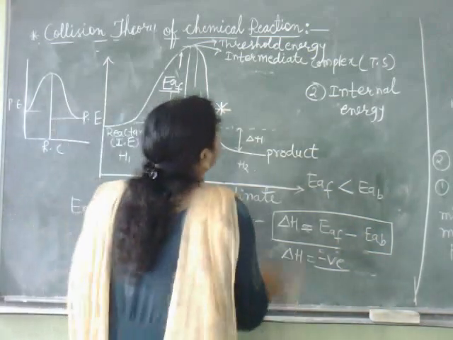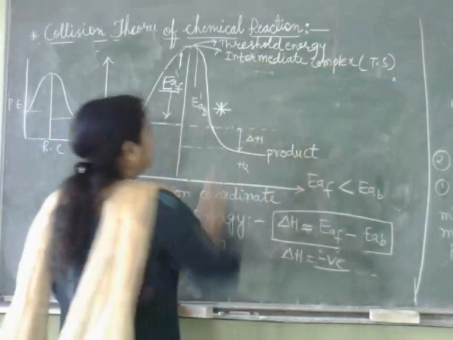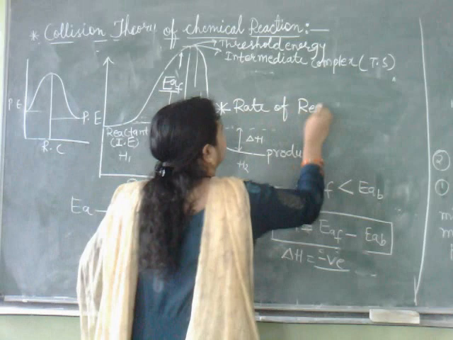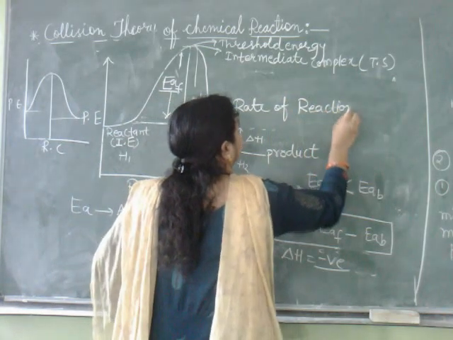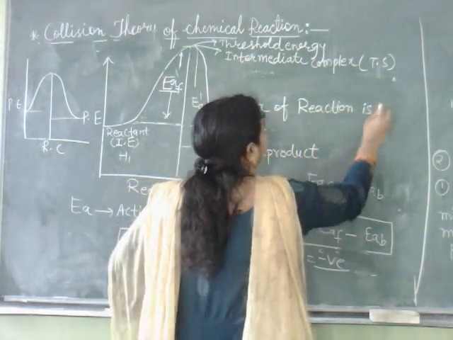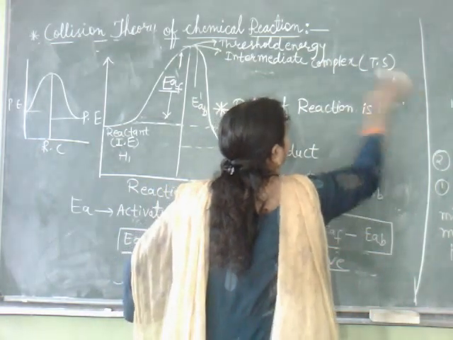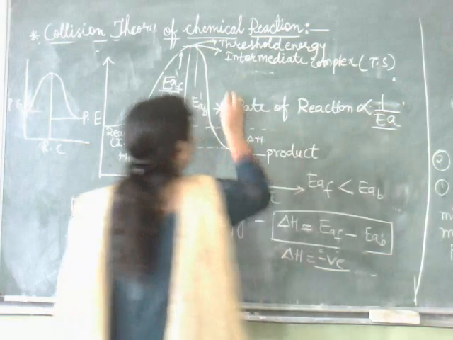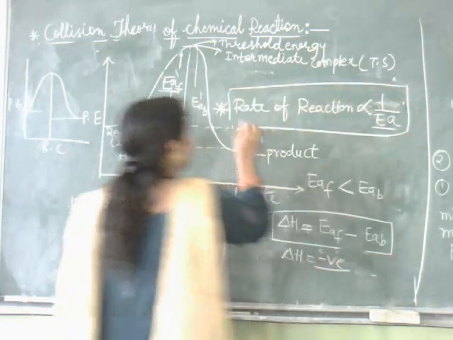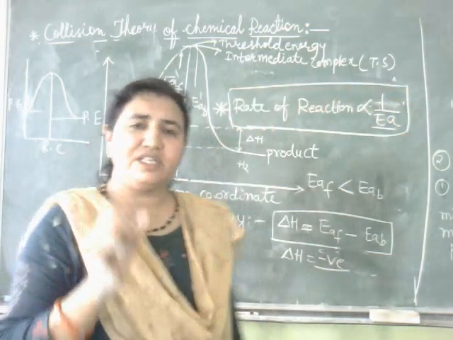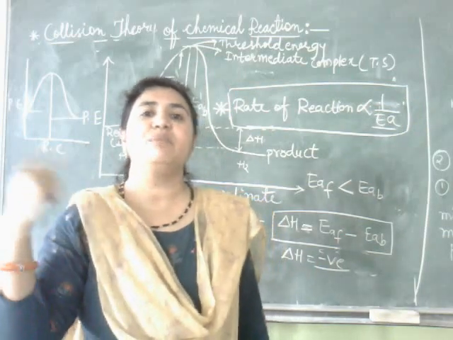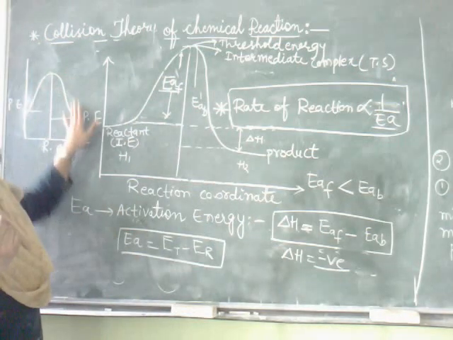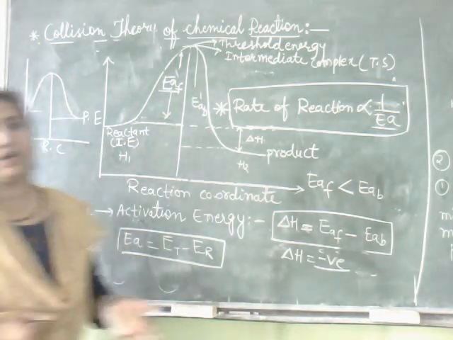Rate of reaction is inversely proportional to activation energy. So if activation energy is less, rate of reaction will be more, because they can cross this barrier easily and convert into product.